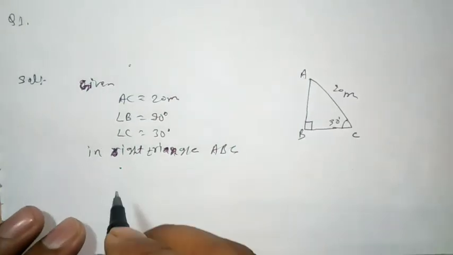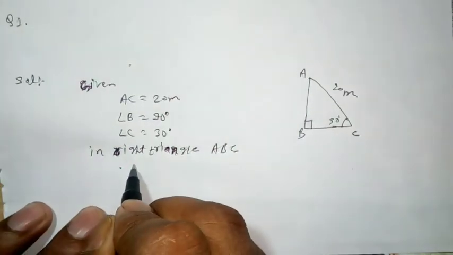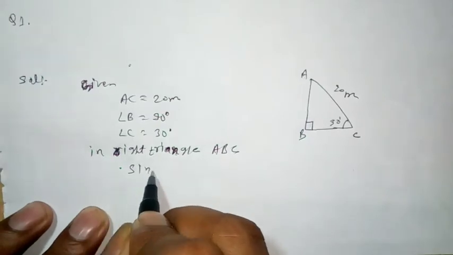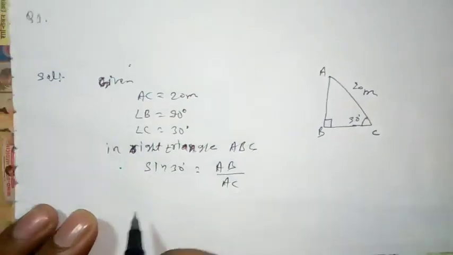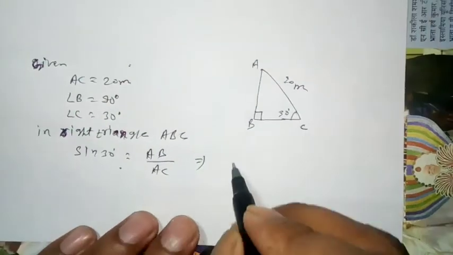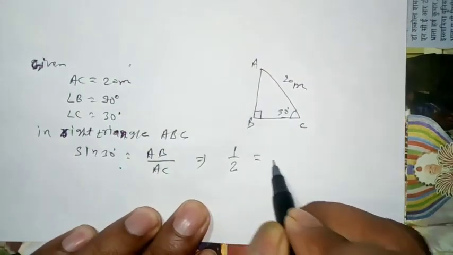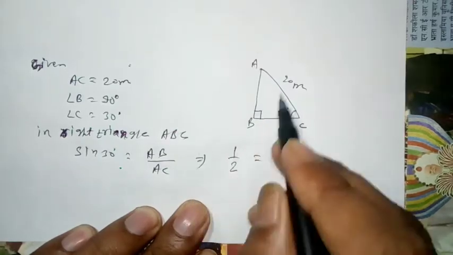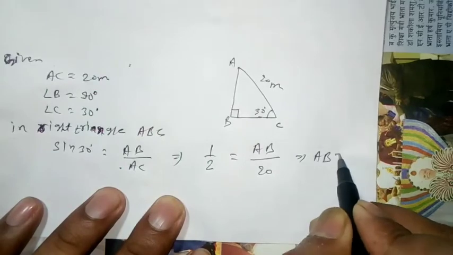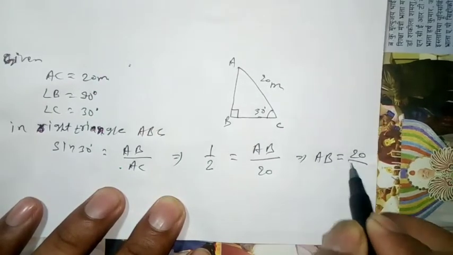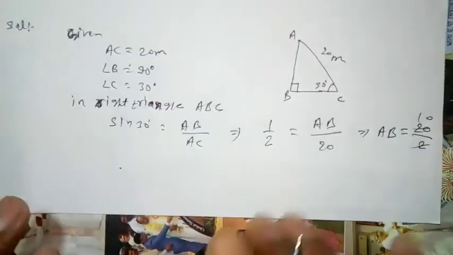Okay, so we take sine 30 degree is equal to AB by AC, implies the value of sine 30 is 1 by 2, equal to AB by 20, implies AB is equal to 20 by 2, which is 10.